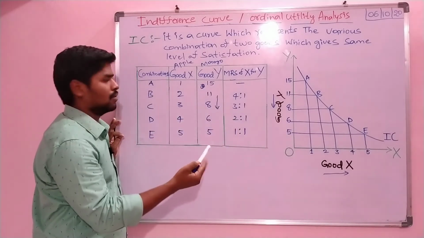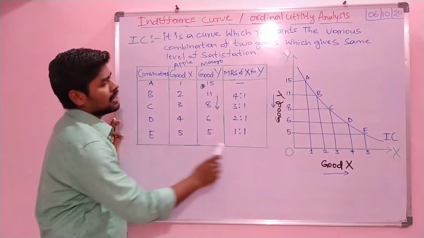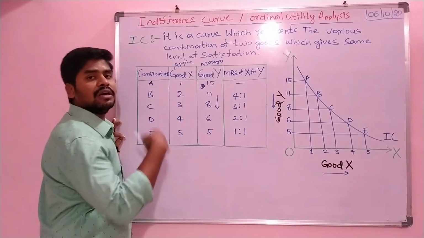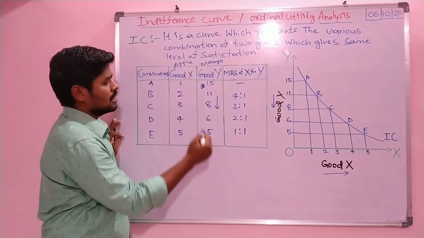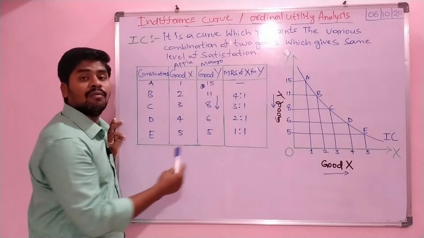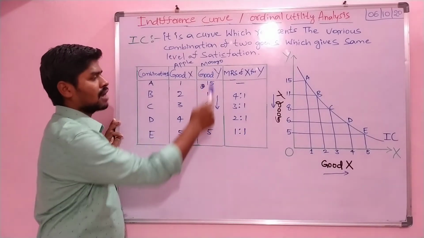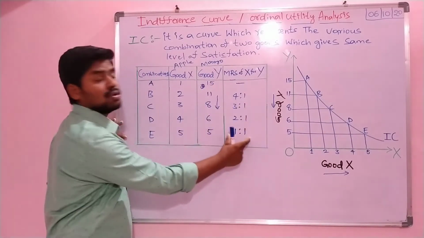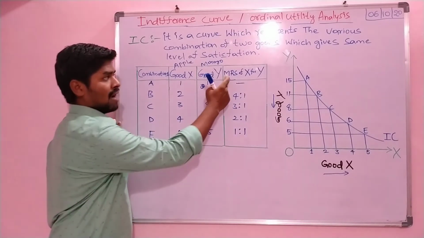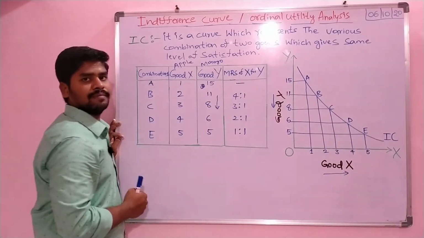And next, combination E: the consumer wants to consume more apple, so he has to forgo 1 unit of Y commodity. So that is a ratio which we call the marginal rate of substitution, right?